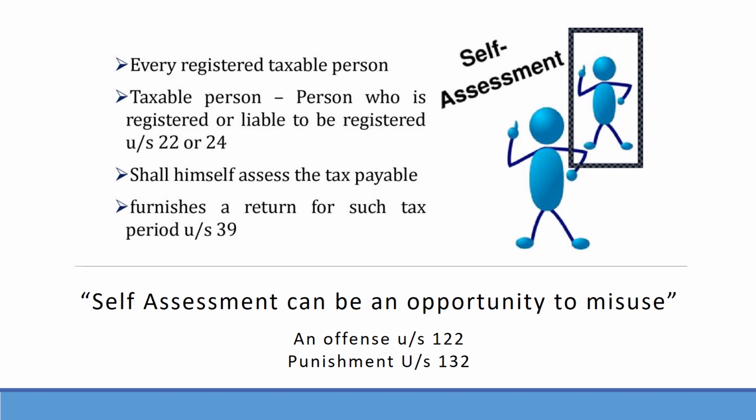One such misuse is the excess claim of ITC and reducing the payment of tax in cash. If such excess claim is out of fake invoices, then it's an offence committed under Section 122 of the Act and shall be liable for punishment under Section 132 of the Act.